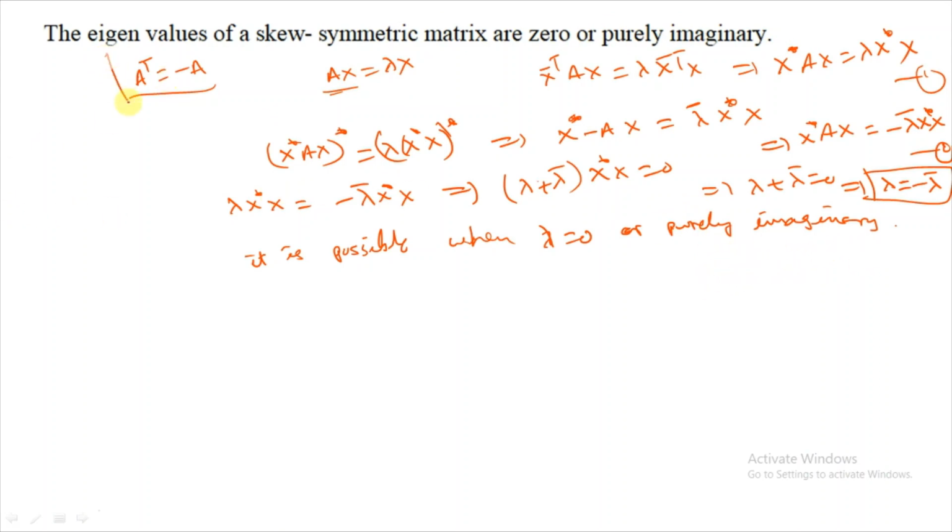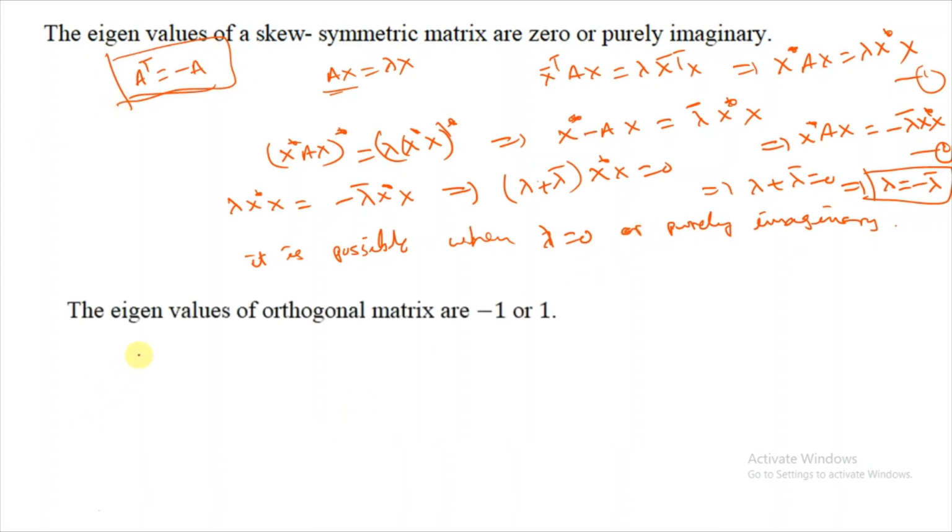Now take this one, go for the same proof as the first one, and we'll get it. Next, the eigenvalues of an orthogonal matrix are minus 1 or 1. We know this eigenvalue: A x equal to lambda x. Orthogonal matrix means A transpose A equal to A A transpose equal to identity. You know this one.